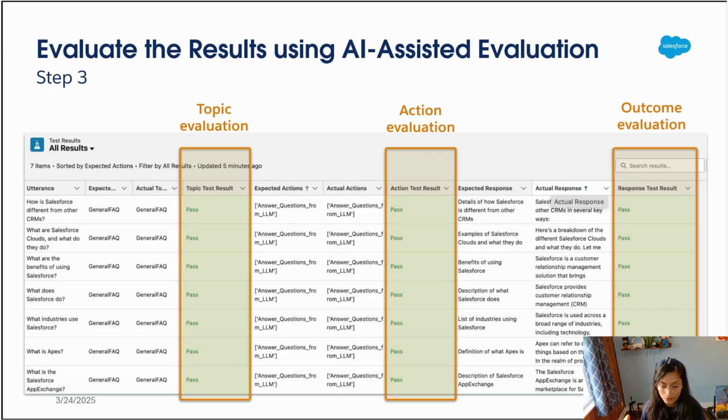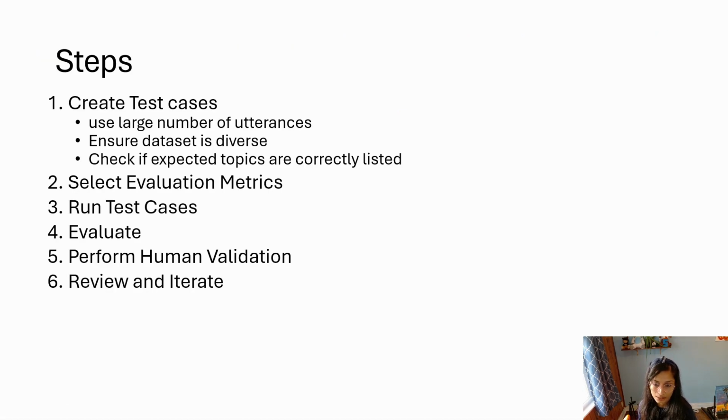Start with your test cases. What is it going to look like? And then reverse engineer from there. That's how we should be doing all the build. And just a summary: getting test cases, selecting evaluation criteria, running the test case.